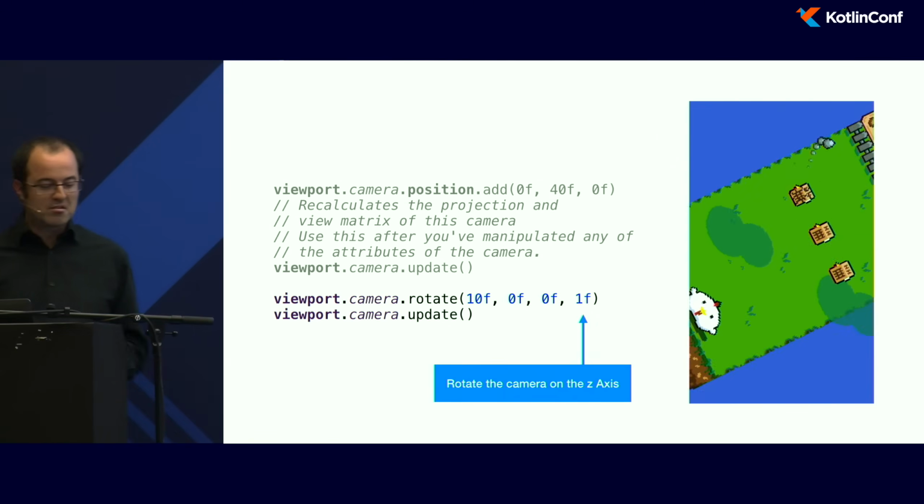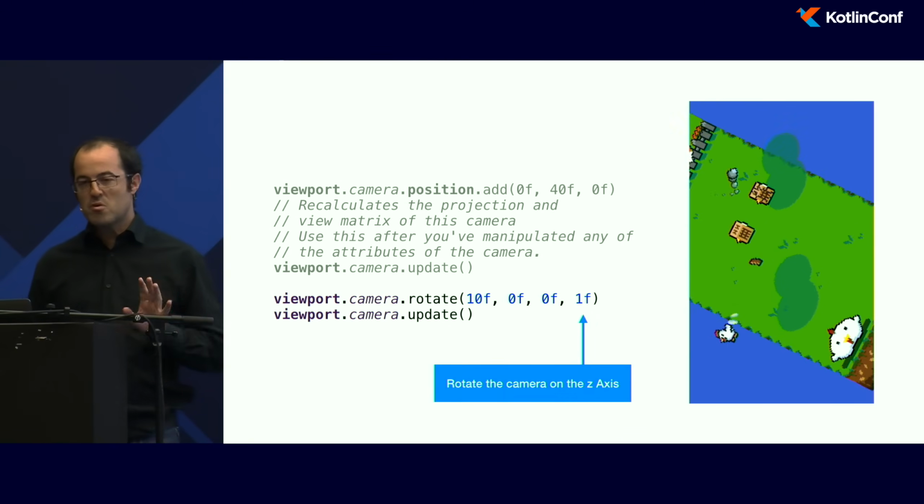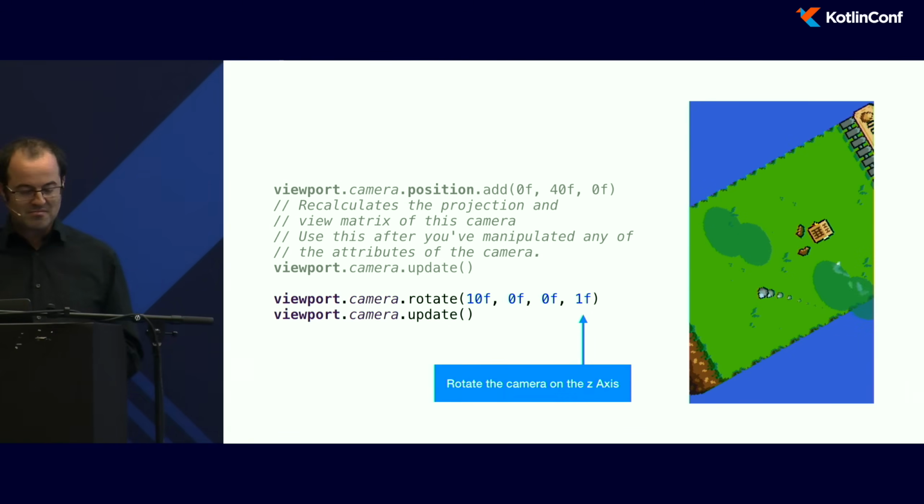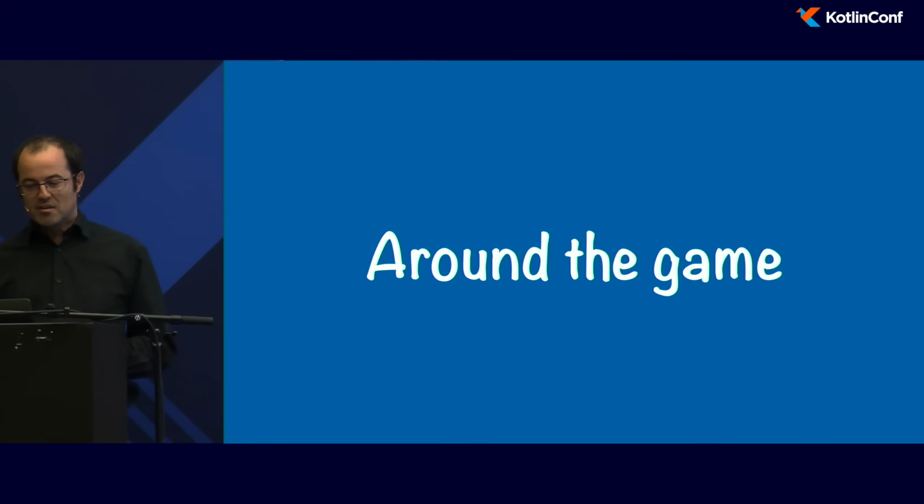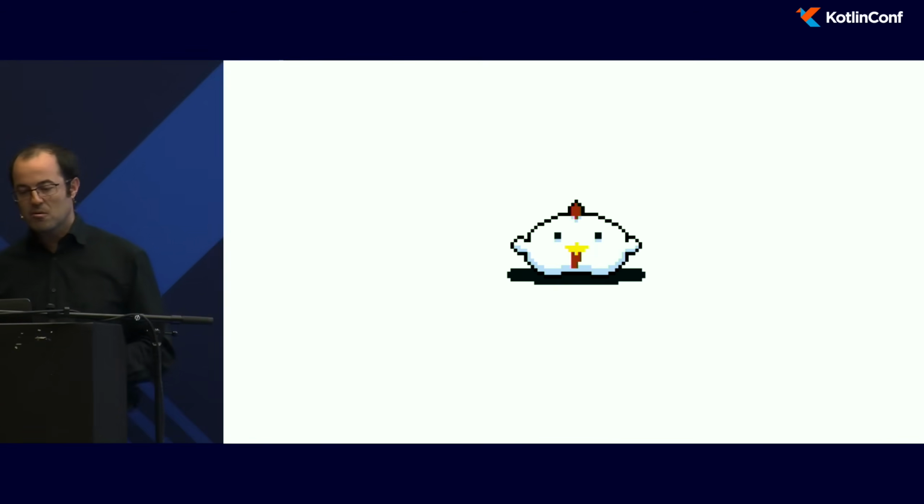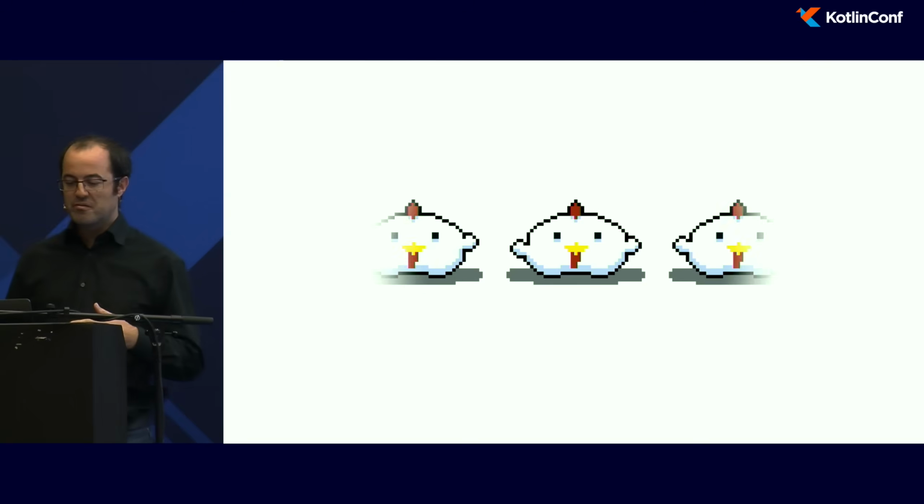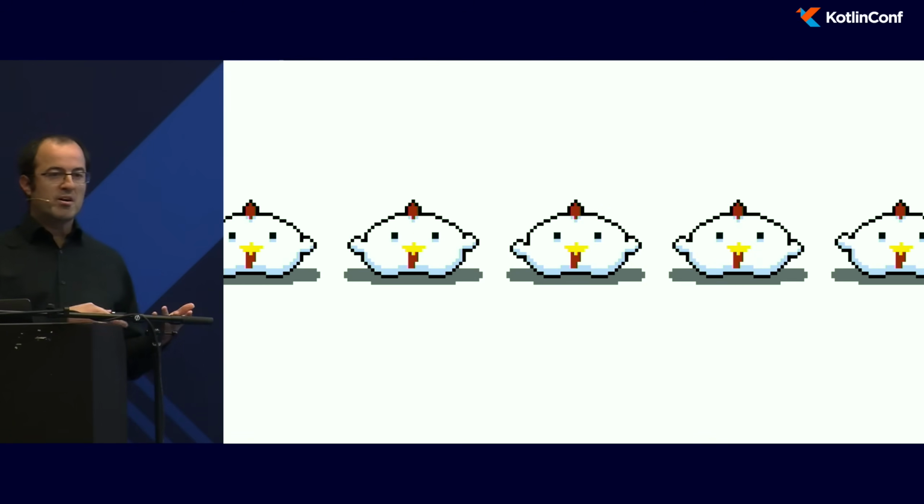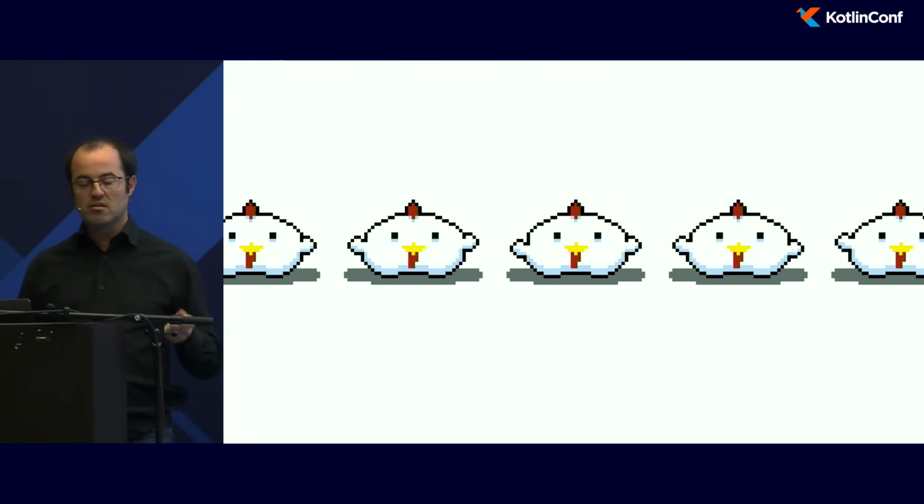And if you want, you can also move the camera, and the game is way harder like this. So around the game, what is an animation? In fact, it's just an image with multiple images in one file. We call this a sprite sheet.